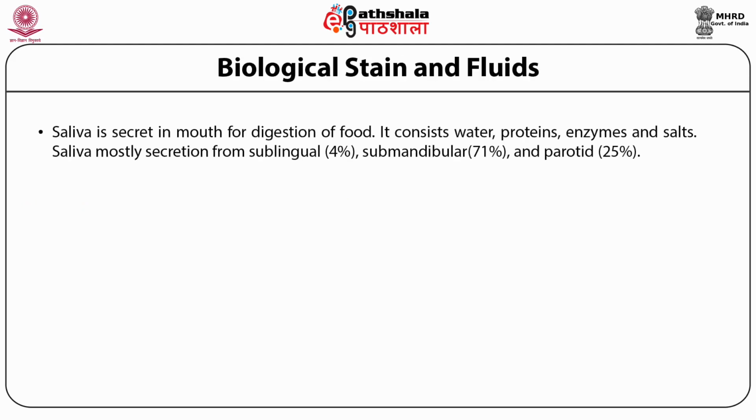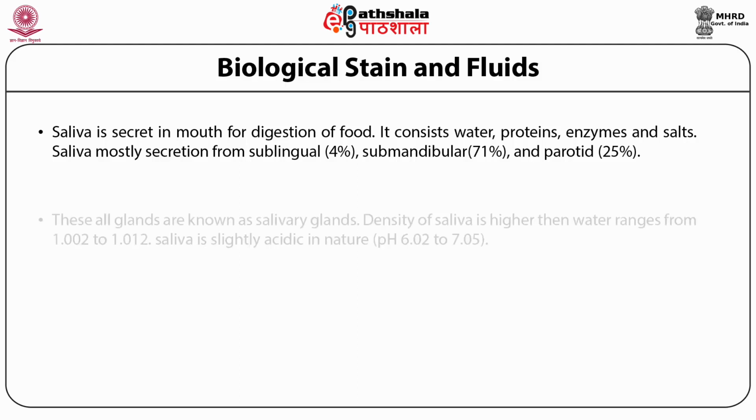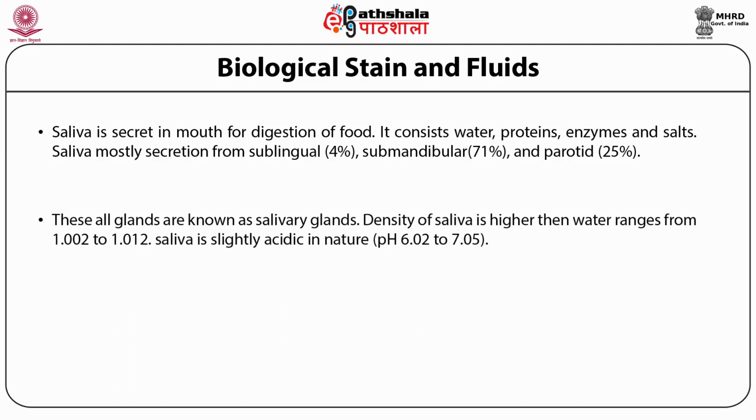Saliva is secreted in the mouth for digestion of food. It consists of water, proteins, enzymes, and salt. Saliva is mostly secreted from the sublingual, submandibular, and parotid glands. These glands are known as salivary glands. The density of saliva is higher than water, ranging from 1.002 to 1.012. Saliva is slightly acidic in nature.